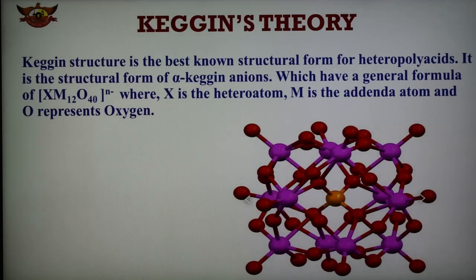In the case of Keggin theory, we can say that the Keggin structure is proposed similar to Pauling, and the coordination structure for the polyacid anion is shown in the slide. Keggin explained the structure of the 12 polyacid anion, which is shown here.